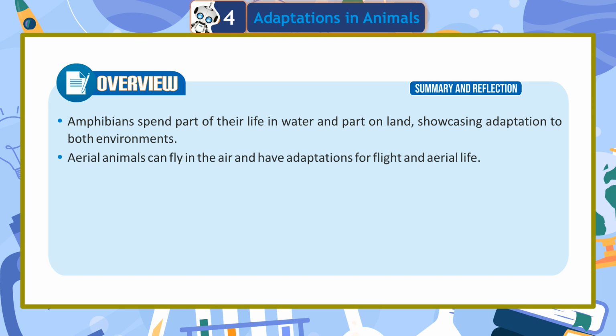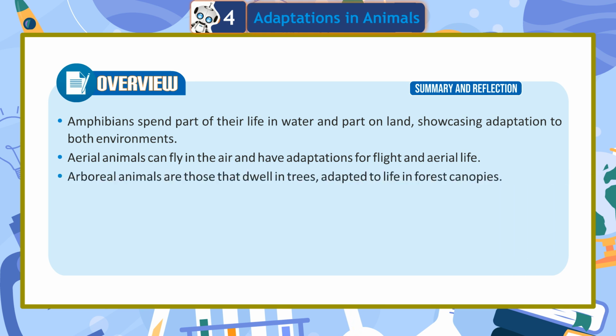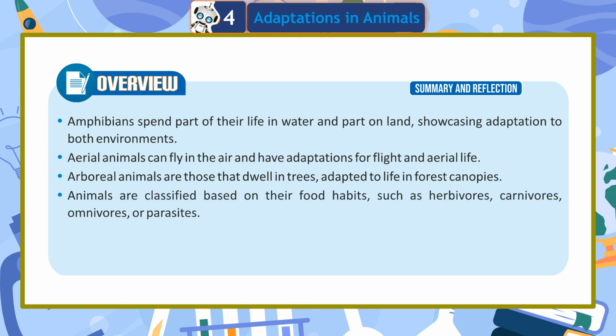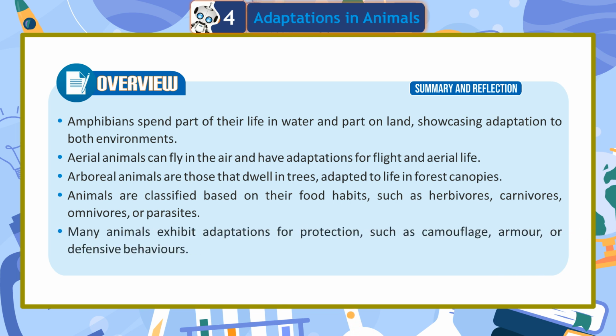Aerial animals can fly in the air and have adaptations for flight and aerial life. Arboreal animals are those that dwell in trees, adapted to life in forest canopies. Animals are classified based on their food habits, such as herbivores, carnivores, omnivores, or parasites. Many animals exhibit adaptations for protection, such as camouflage, armor,